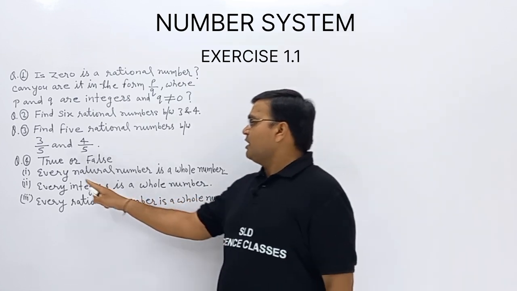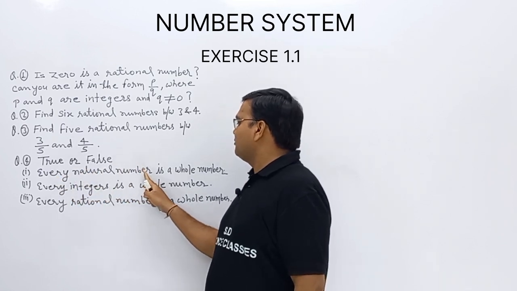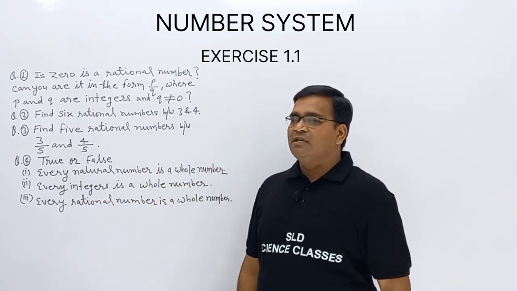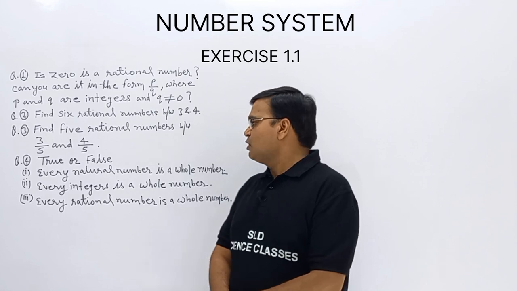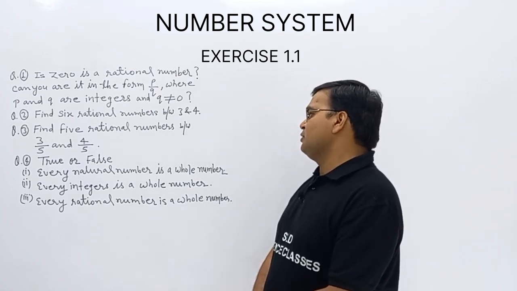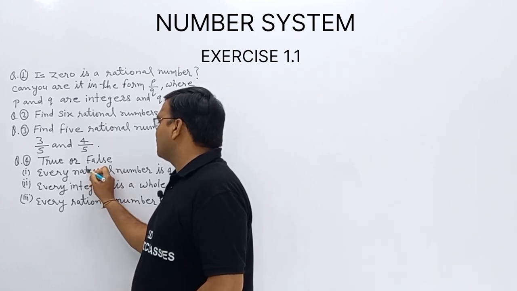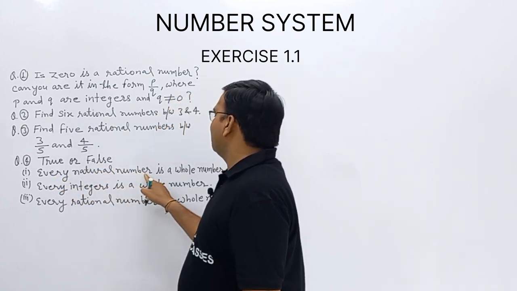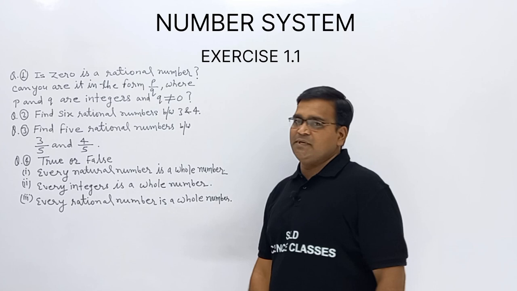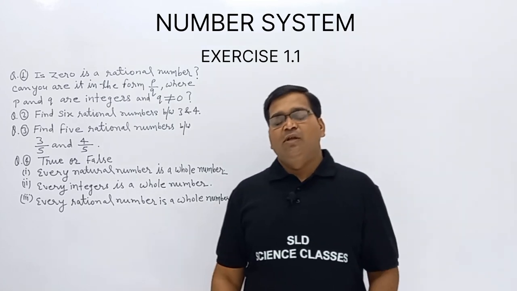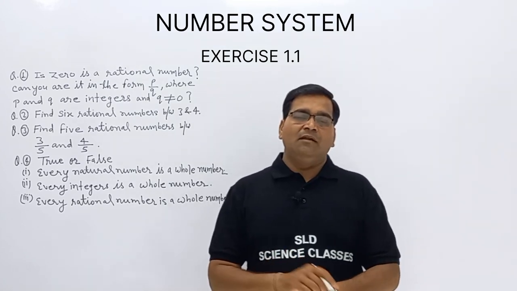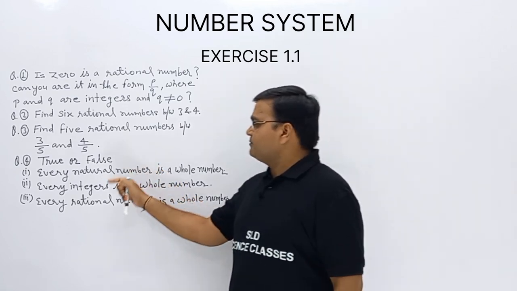First question: every natural number is a whole number. Now in this sentence 2 numbers are used. One is a natural number, every natural number is a whole number. Now we already know well about the natural number.